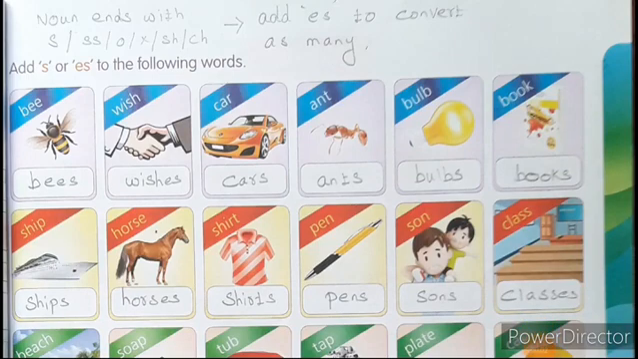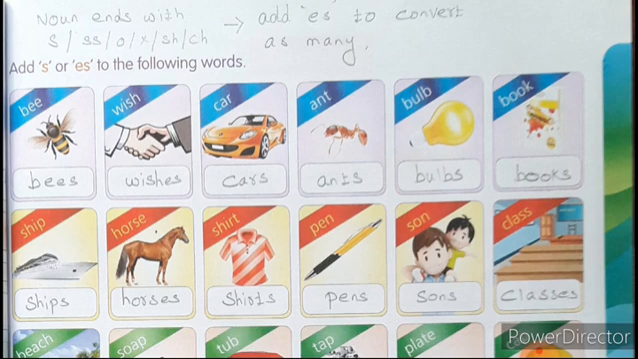Children, now take your workbook. That is page number 7. We are learning one and many. The book back exercise. Now let's practice the workbook exercise, page number 7. Look at the title, children: add S or ES to the following words. There are so many nouns, words given in the boxes. You have to add either the letter S or ES to convert into many.